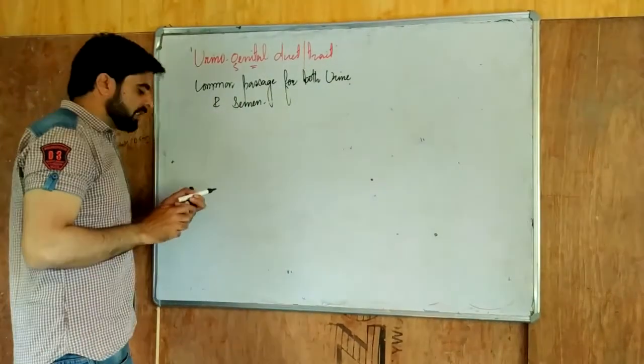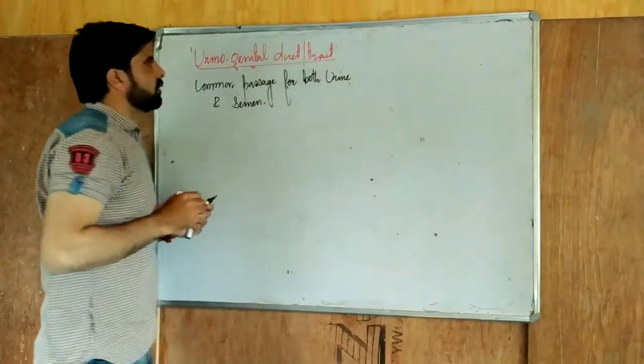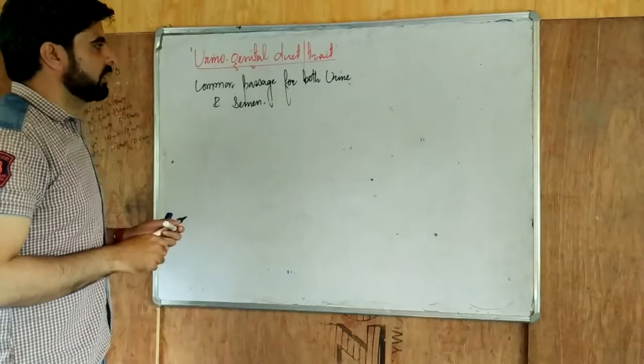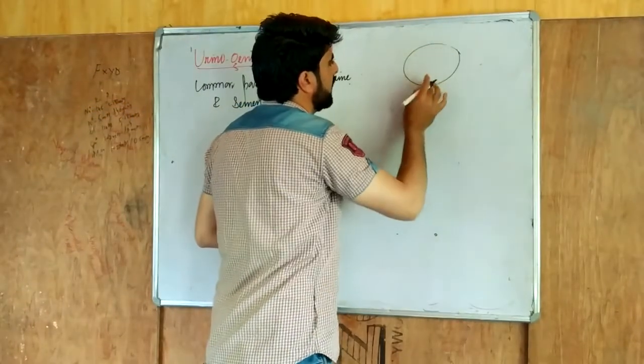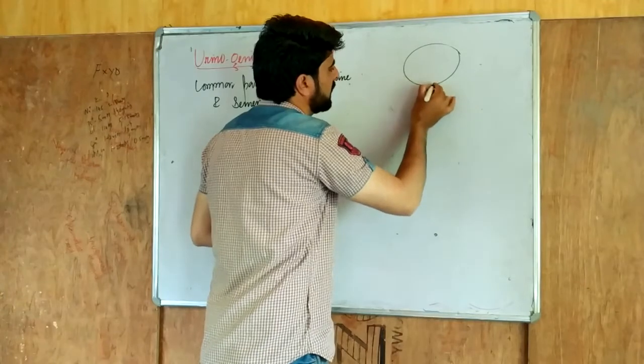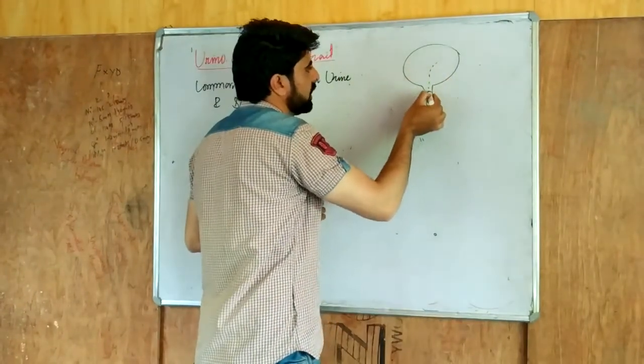So if it is acting as a common passage, a common duct, then we can call it a urinogenital duct. Say for instance, if we take a diagram, say this is a urinary bladder, and this urinary bladder is connected with the urethra. That means the urine comes through the urethra here.